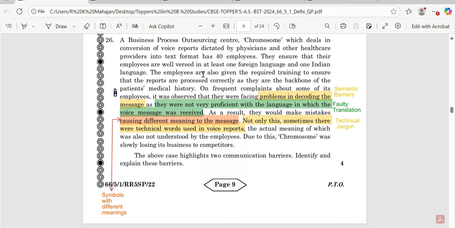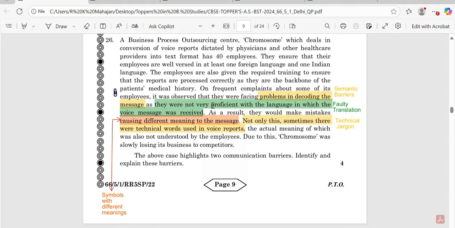The employees are also given the required training to ensure that the reports are processed correctly, and they are the backbone of the patient's medical history. On frequent complaints about some of the employees, it was observed that they were facing problems in decoding the message. Decoding the message is one of the communication barriers.